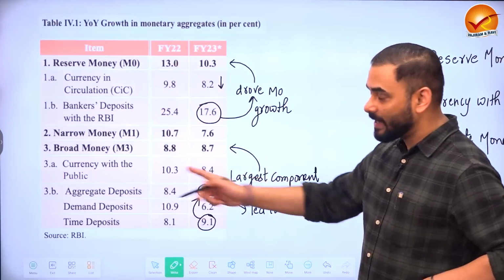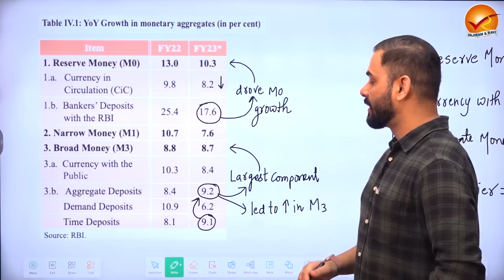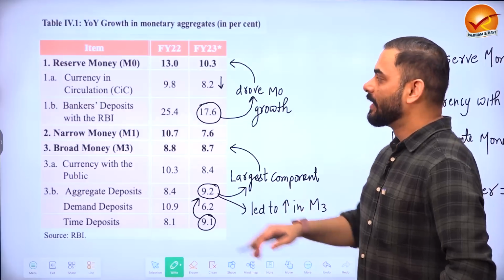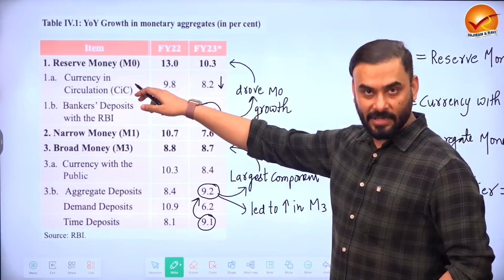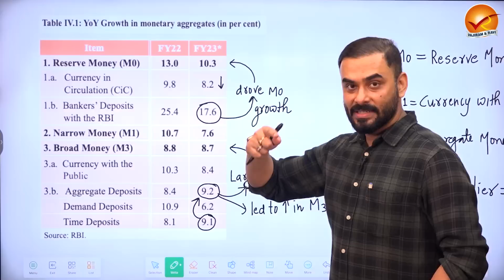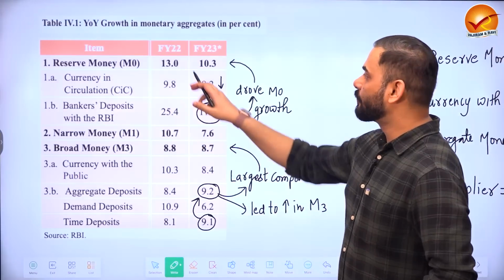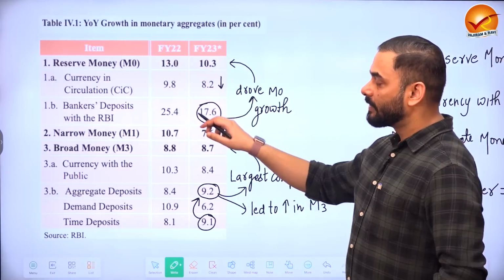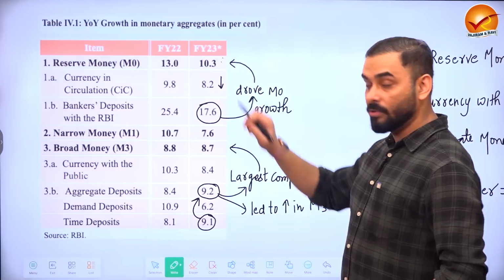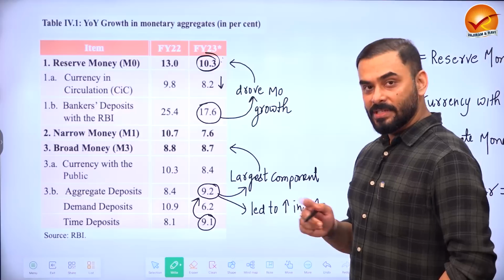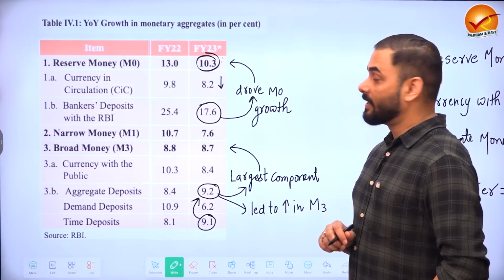So economic survey has given this table where it says let us look at reserve money M0. And we just discussed that reserve money is equal to currency in circulation with public and business community plus the deposits that banks do with RBI. So if we compare the year 2021-22 with 22-23, we see that reserve money has come down. But even though it has come down, it is in double digit. So since it has come down, let us see which component has come down.